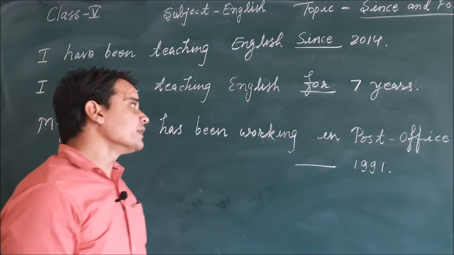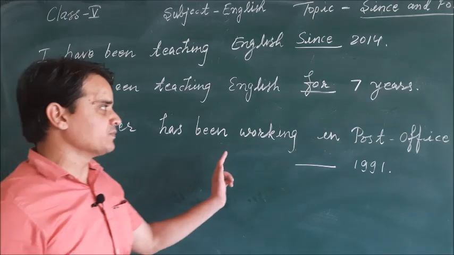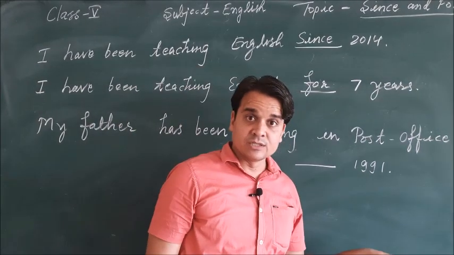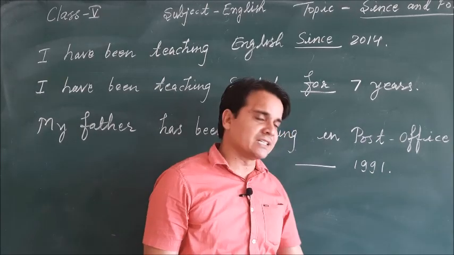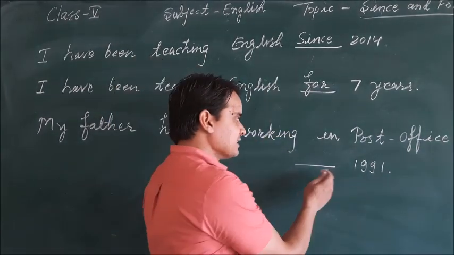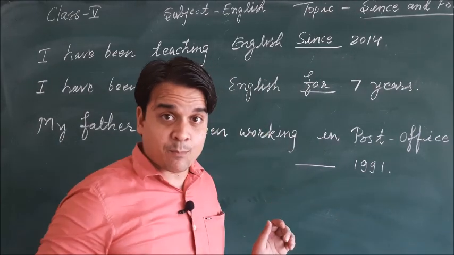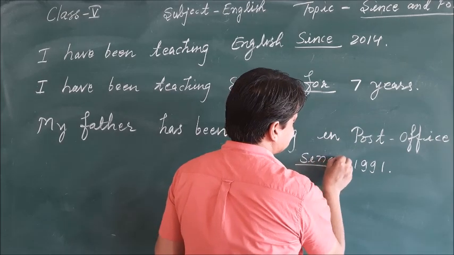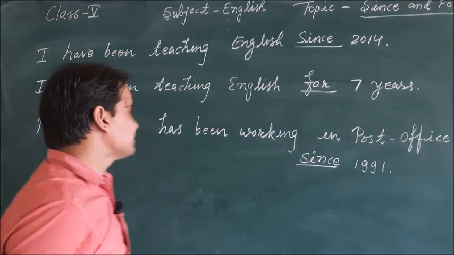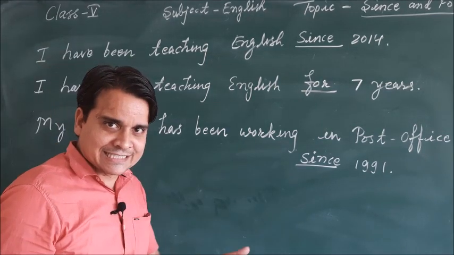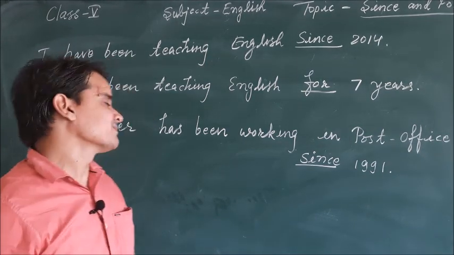Okay, so here you can see my father has been working in post office dash 1991. So 1991 is a particular point of time. So for showing or telling the point of time, we need to use since. So we can say, my father has been working in post office since 1991.